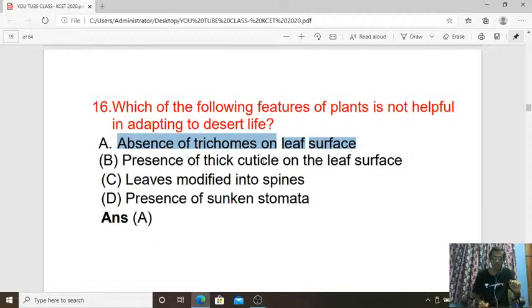Other things, presence of the cuticle, leaves modified into spines, presence of sunken stomata, these are helpful, isn't it, to adapt themselves to desert life. So the answer is A, that is question number 16, A is the answer.